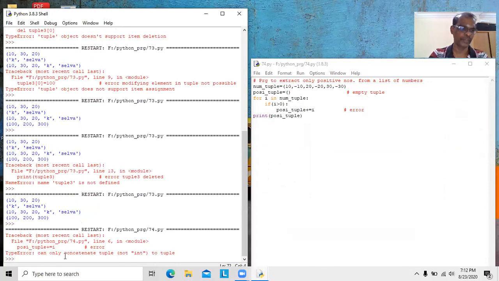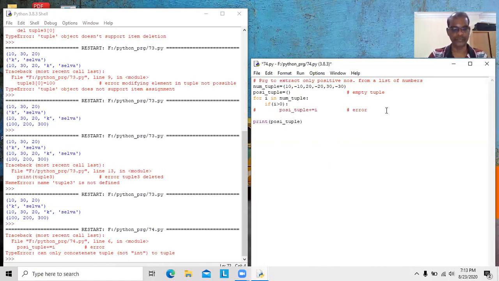See, it gives error. That is, positive tuple plus equal to i: can only concatenate tuple, not integer value. Once again, I would like to read it. Type error: can only concatenate tuple, not int, to tuple. That means you cannot concatenate, append or join integer values into the existing tuple. But you can concatenate tuple into tuple. You can concatenate tuple into tuple, but you cannot concatenate integer into tuple. We will see here, this line should be skipped.